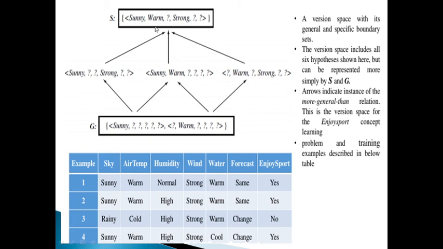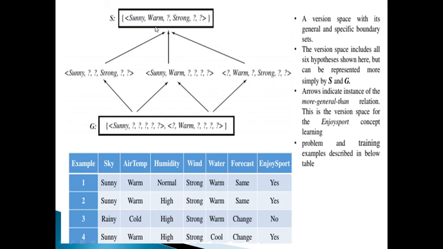The candidate elimination algorithm represents the version space by storing only its most general members and its most specific members.